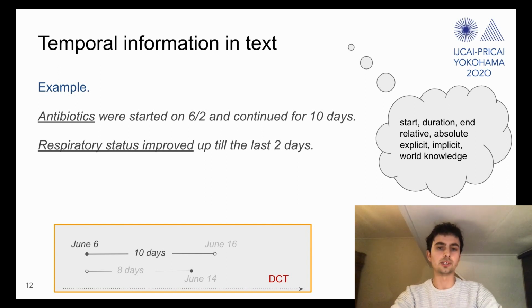So this example illustrates that building a timeline of just 2 simple sentences with 2 events may already demand a temporal reasoning system to handle different elements of intervals, so start times, durations and endings, and deal with relative and absolute information, and represent vagueness or incomplete information. So for example here, the year in which all of this took place was not given at all, and should not obstruct the reasoning.